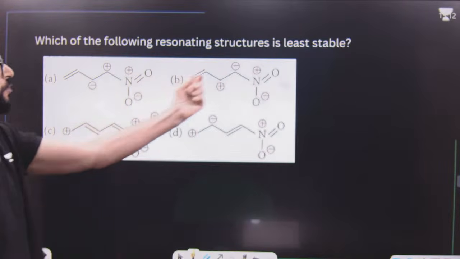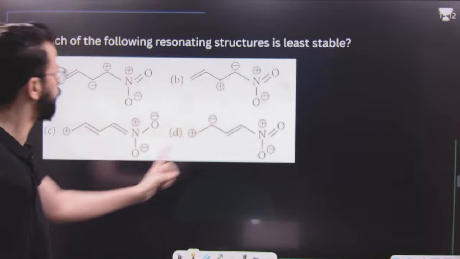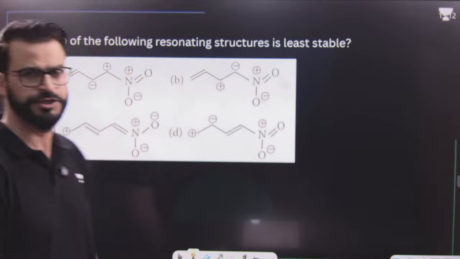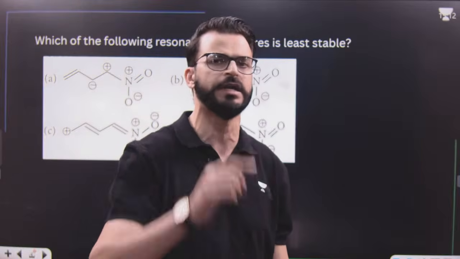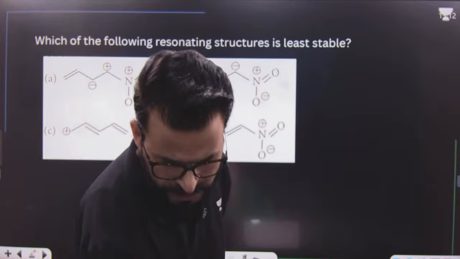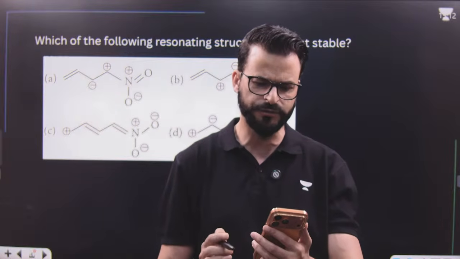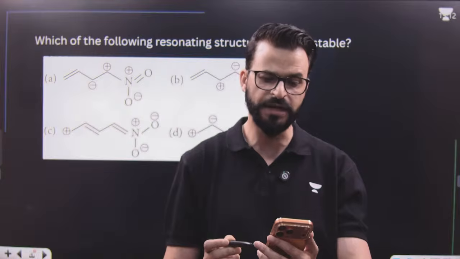Which of the following resonating structures is least stable? Resonating structures are given. You have to find out the least stable resonating structure. Not only that, you have to tell me why it is least stable. First, which form is least stable? And after that, you have to tell me why that form is least stable.